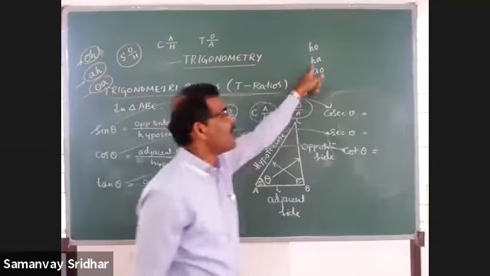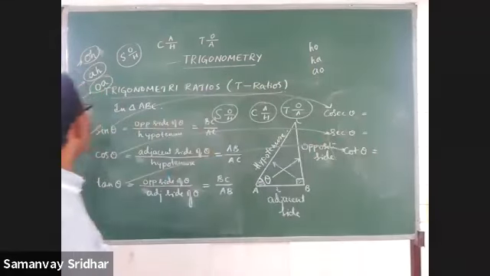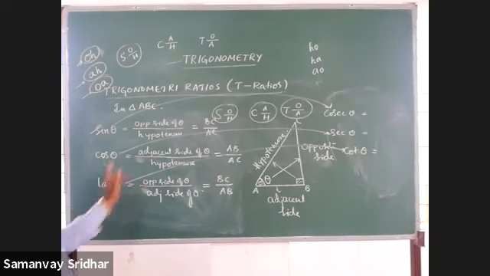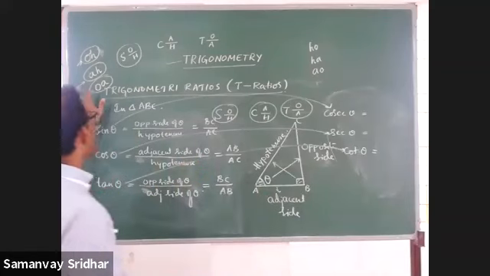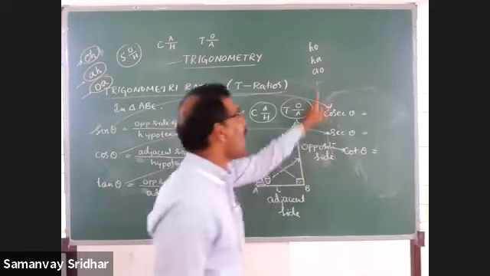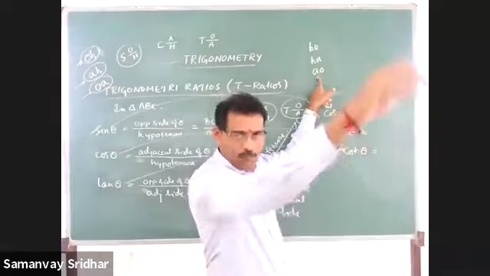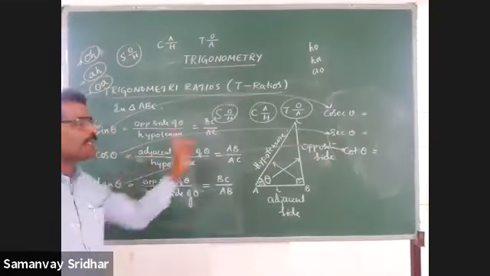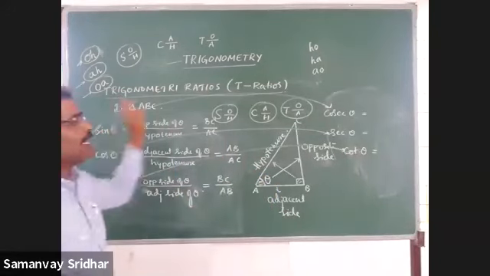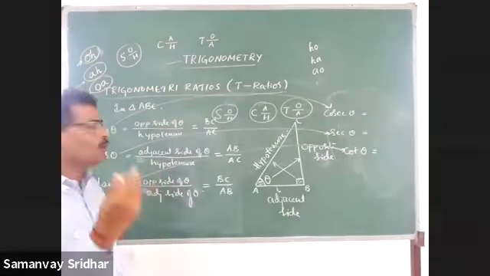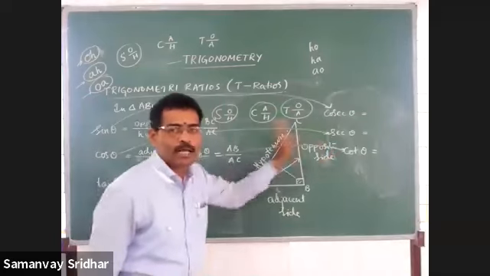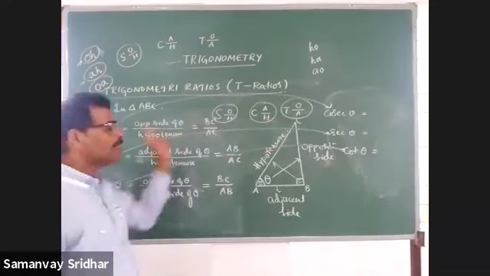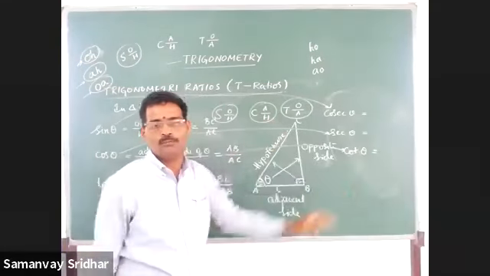Tan and cot are Oi, avo. So sine and cosec are Ho ho ho, cos and sec are Aha ha, tan and cot are Oi, avo.